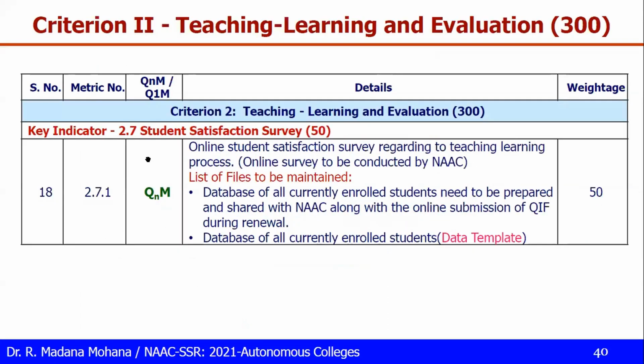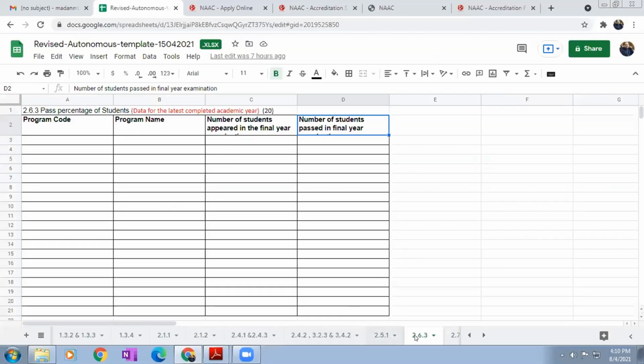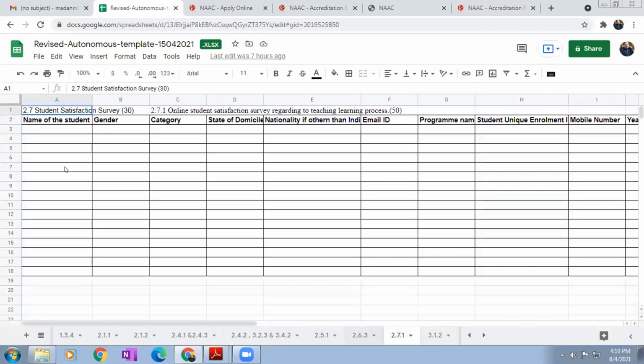Then the last metric in criteria 2.7, student satisfaction survey. This was done by NAAC separately by sending a feedback link to the students as per the data uploaded in the data template. For this, the weightage is 50, the highest weightage in this criteria. It is an online student satisfaction survey regarding the teaching-learning process, the only survey to be conducted by NAAC. Let us see the data template, what data you have to maintain.